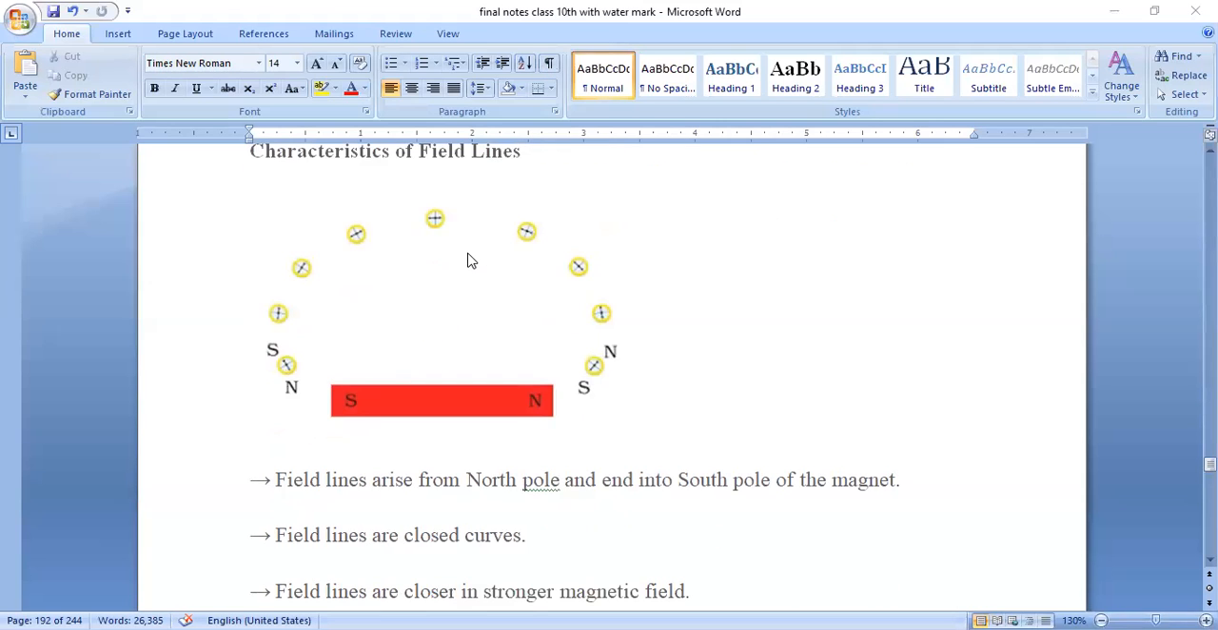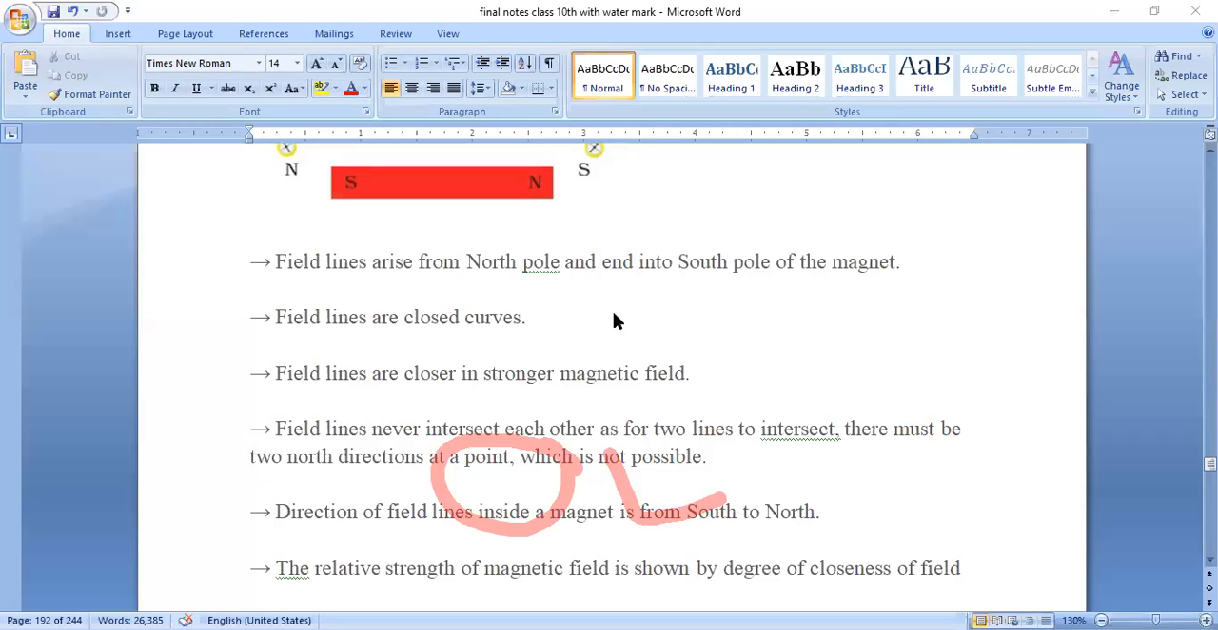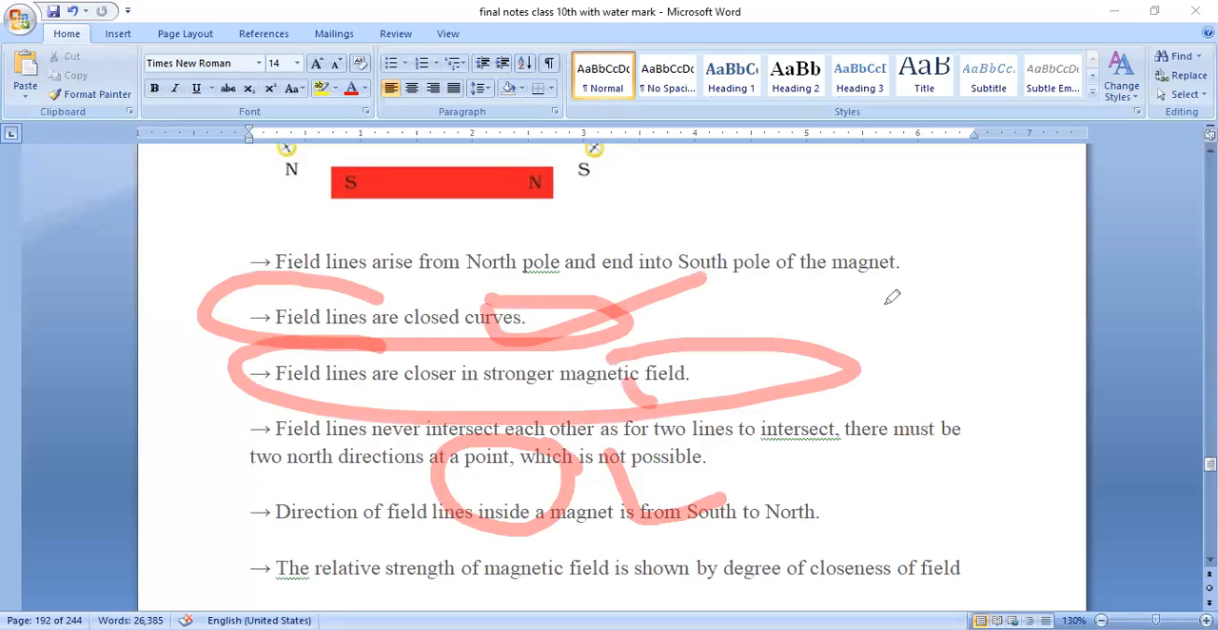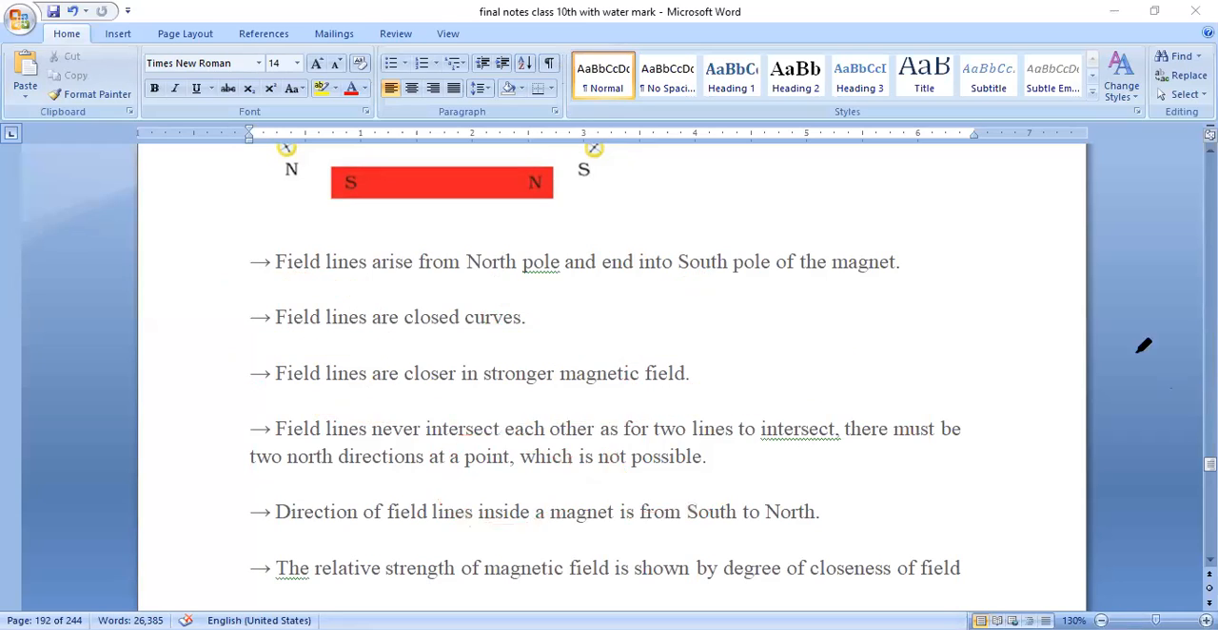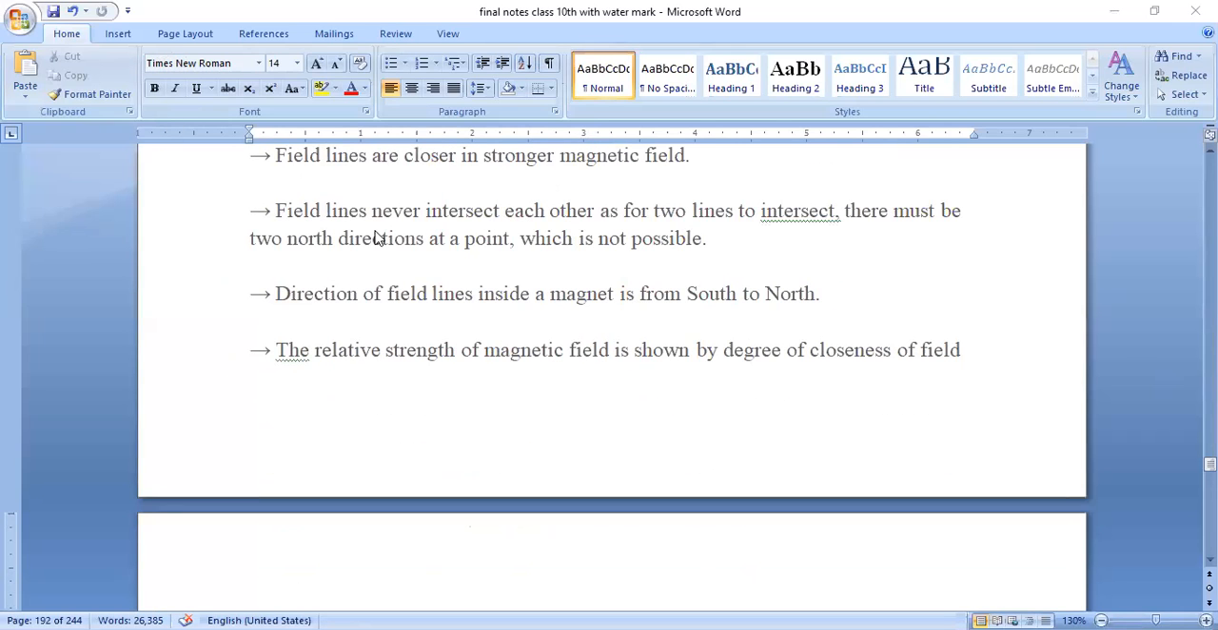And also we have seen the characteristics of field lines. All field lines start from north and end at south. Field lines are closed curves. When field lines are closer they are stronger, and when they are not closer they are weaker. Field lines never intersect.